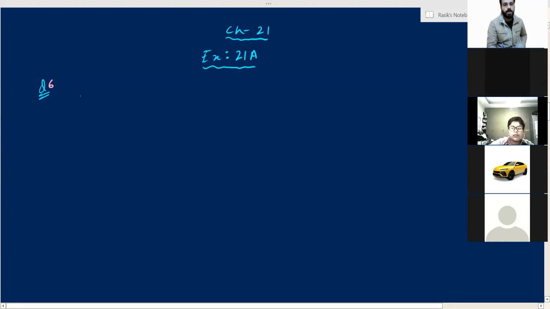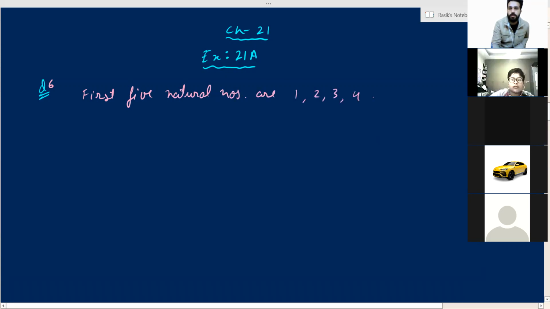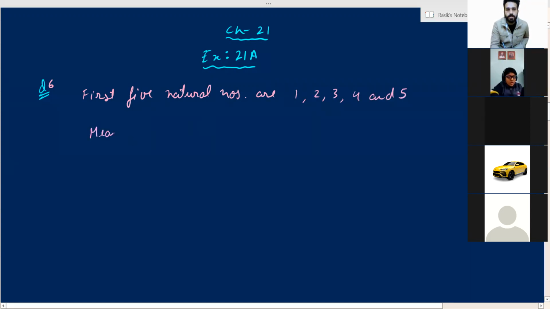Natural numbers start from 1: 1, 2, 3, 4, 5. Whole numbers start from 0. So write down first, everyone: first 5 natural numbers are 1, 2, 3, 4, and 5. These are the first 5 natural numbers. Now, yes, I got the answer.